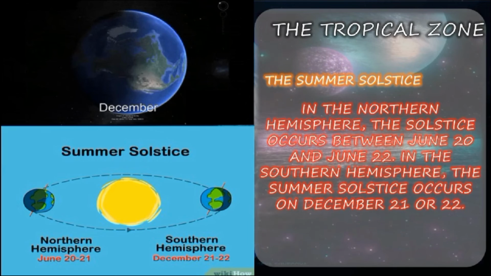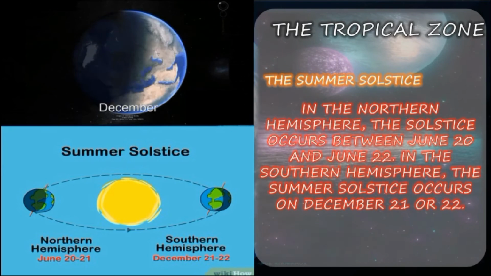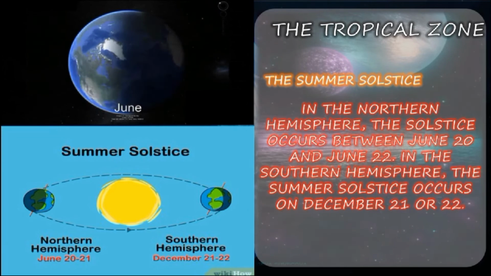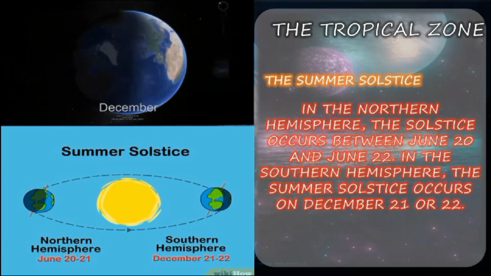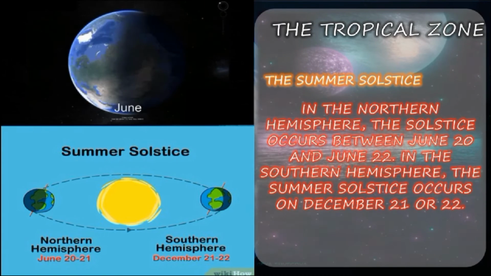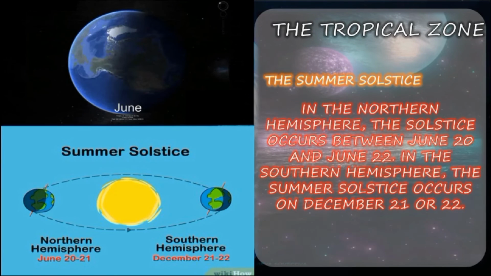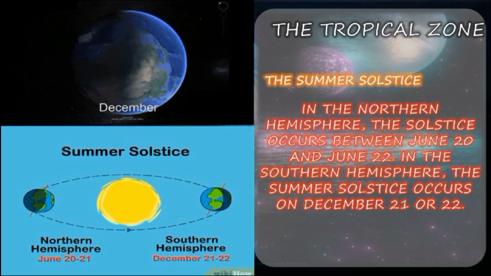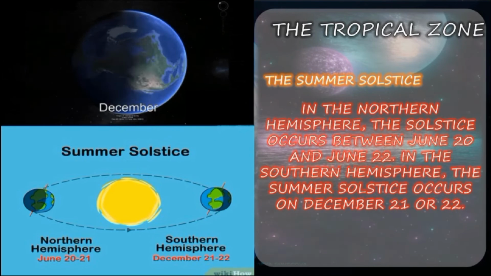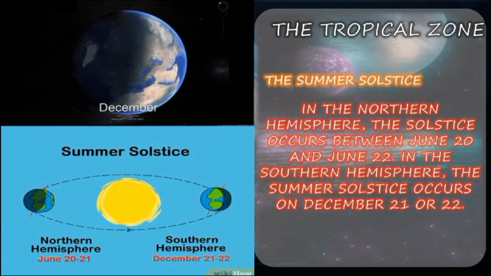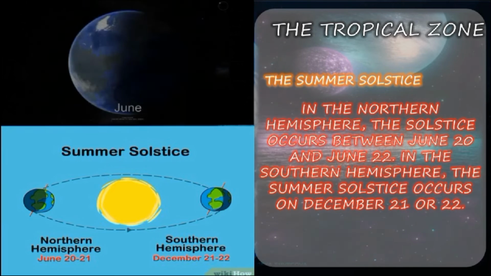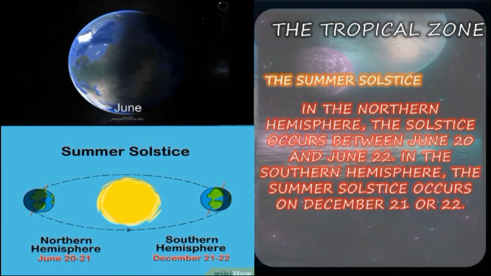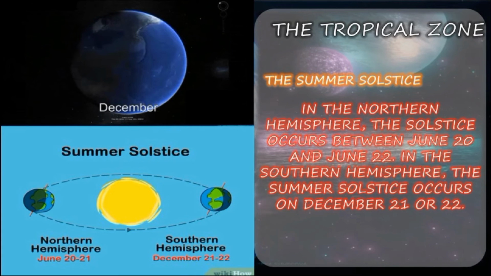You can see in the picture the Earth rotating, with the northern hemisphere and southern hemisphere explained clearly, right? So you all know what is meant by the solstice. What is the meaning of that? Twice each year, the sun reaches its maximum and minimum declination, marked by the longest and shortest days, from about June 21 to about December 22. This is all about the solstice.